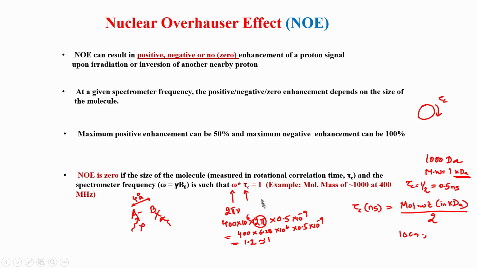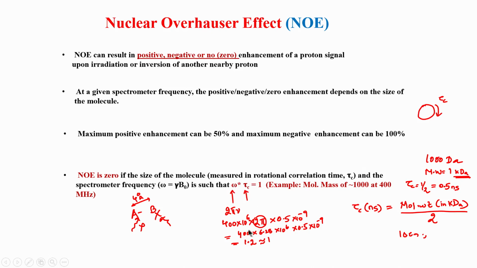So, as I said, it depends on the molecular weight, which in this case we found as 0.5, and the frequency. Now, I can change the molecular weight. So, for example, if I double the molecular weight and I reduce the frequency by half, again I will get the same value. Which means it depends on these two together.